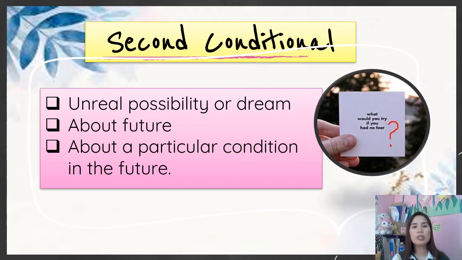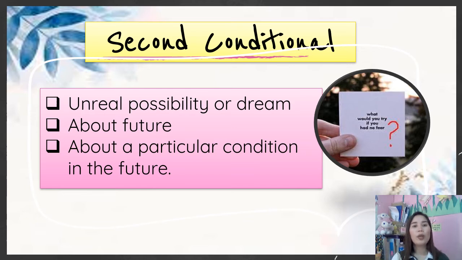We use the second conditional for things that can't happen now or probably won't happen in the future. So again, it is just hypothetical or just a guess.